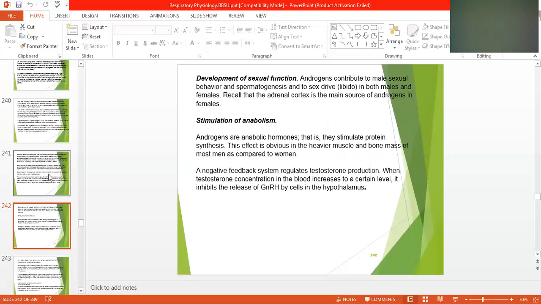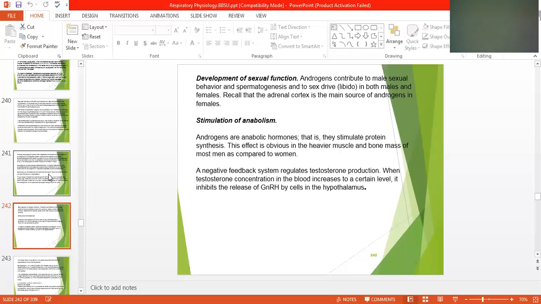Development of sexual function: androgens contribute to male sexual behavior, meaning male behavior is dependent on the hormone androgen, and spermatogenesis. Sex drive, libido, is also through the androgen in both males and females. Recall that the adrenal cortex is the main source of androgen in female. So from where is this androgen produced? From the adrenal cortex. Where is the adrenal cortex? The adrenal cortex is in the suprarenal gland, which is above the kidney.